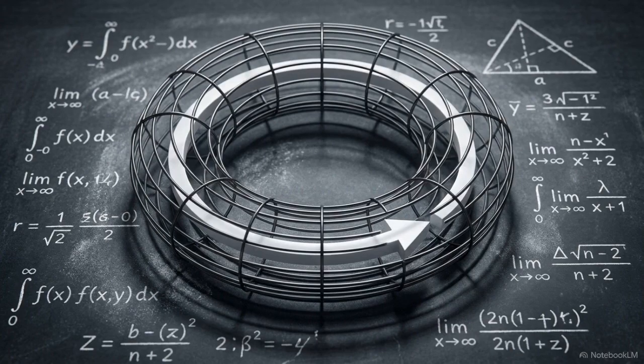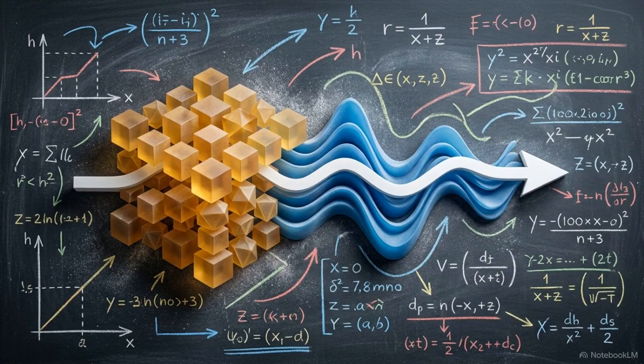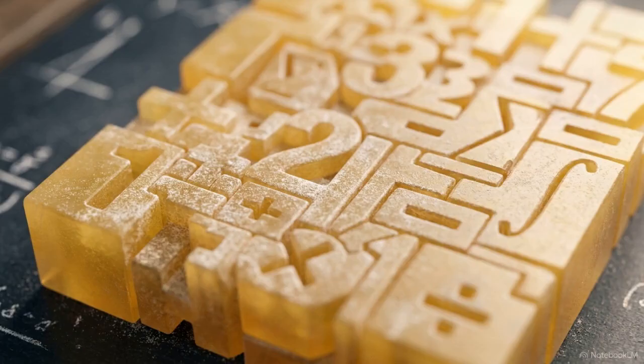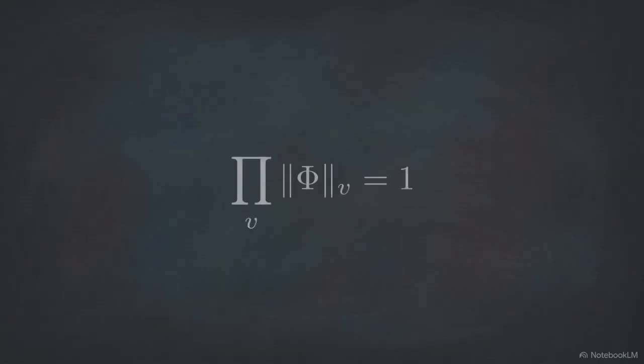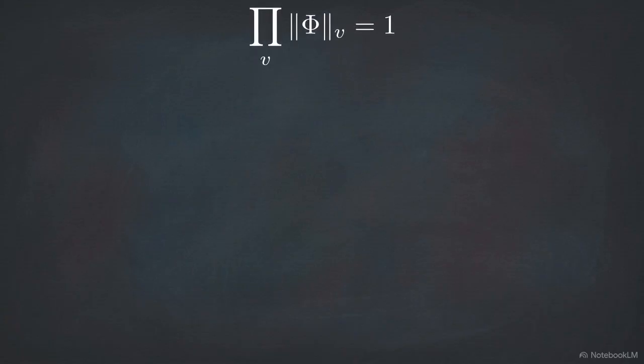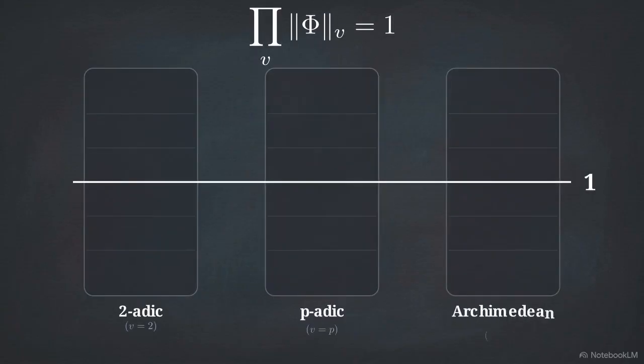Situating the problem within the Adele ring treats these trajectories as global state vectors. They evolve across the entire adelic spectrum, rather than as a series of stochastic integers. This evolution is governed by the internal consistency of the Adele ring itself. The universal product formula serves as the arithmetic ledger for this system. It enforces a strict product of 1 across all valuations.